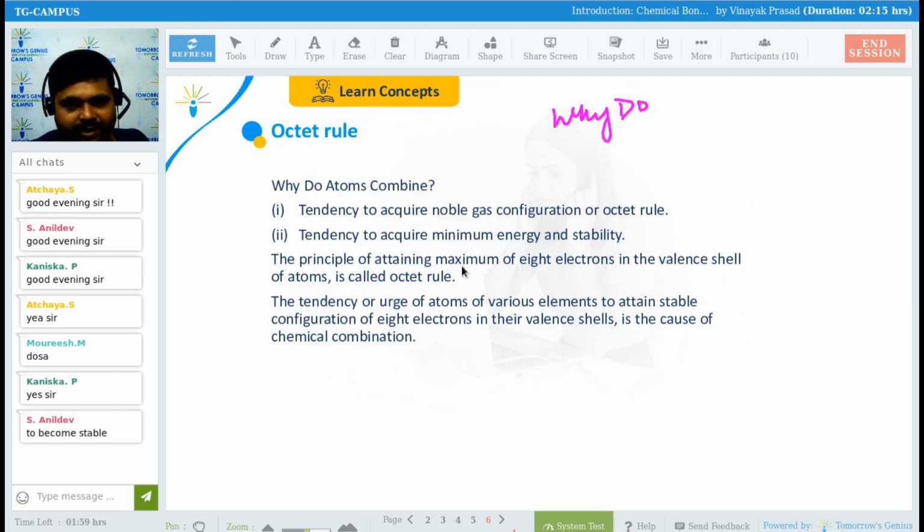Even in our daily life, now you are in your school days. After that you will be going to college. After that you will be going into the job phase. Someone will be working in Google, someone in Microsoft, someone will become a doctor, MBBS, MD. They will be doing like that, right?